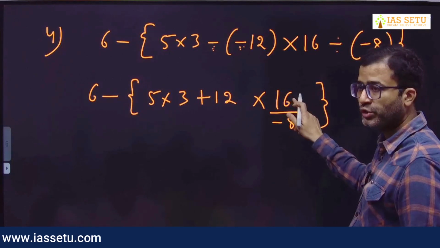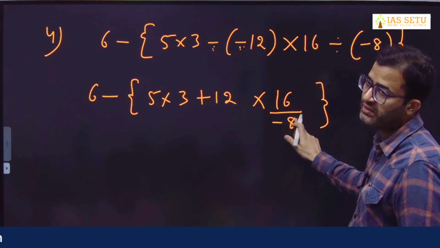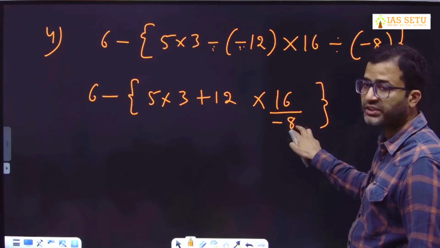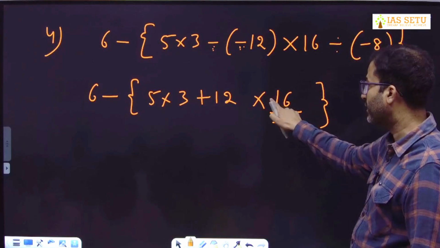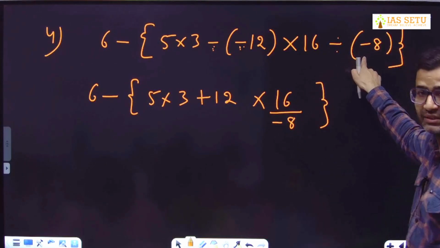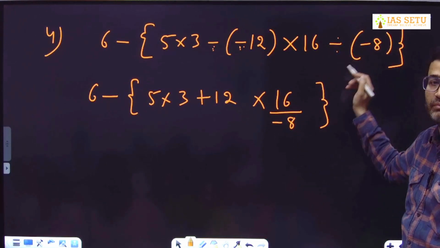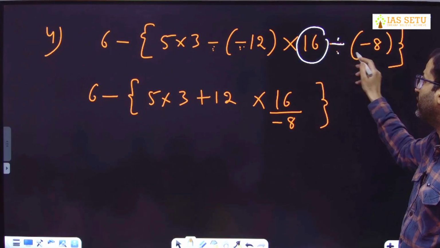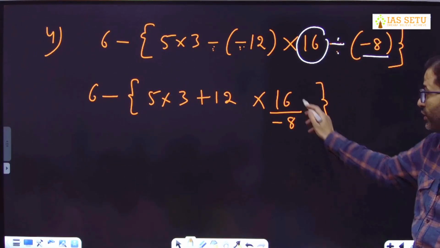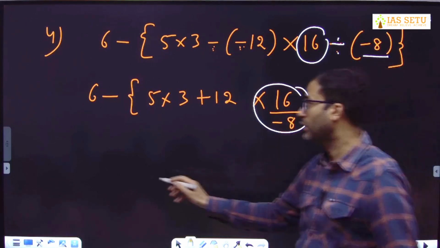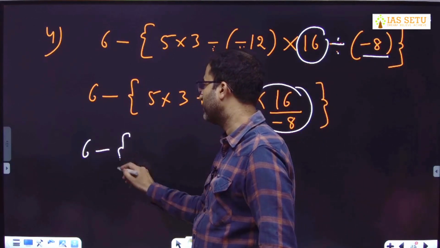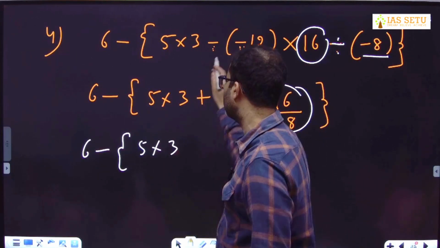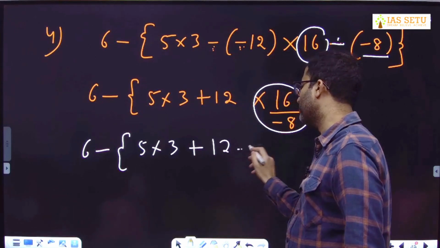Let me tell you, a positive number divided by a negative, the net result is negative. 16 divided by 8 is 2, but we are dividing 16 by minus 8. This 16 is actually divided by a negative value. So it gives you minus 2. So it will be 6 negative 5 into 3 plus 12 minus.